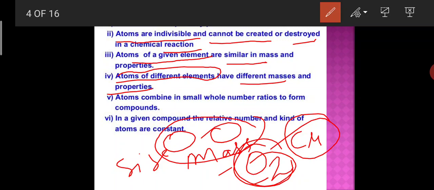If you compare oxygen and copper, or oxygen and iron, one is a metal and one is a non-metal, one is electropositive and one is electronegative. They have different properties, and also different sizes and masses.